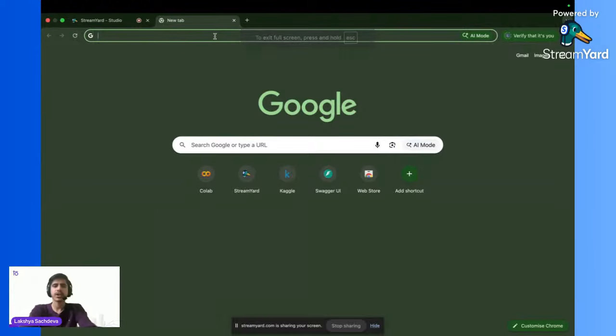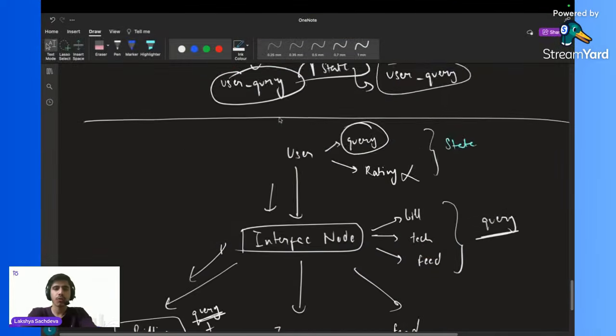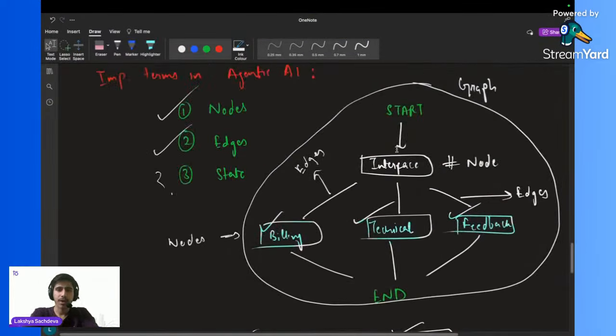What is an edge? Edge is nothing but, like, I want to go from this interface node to this billing node, right? So how am I going to travel from the interface node to the billing node? This automation, this flow, is made by the edges.